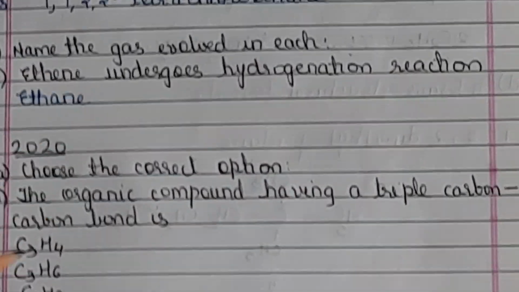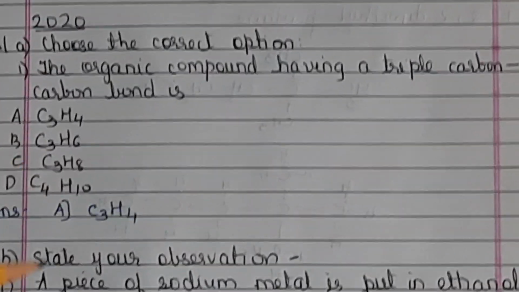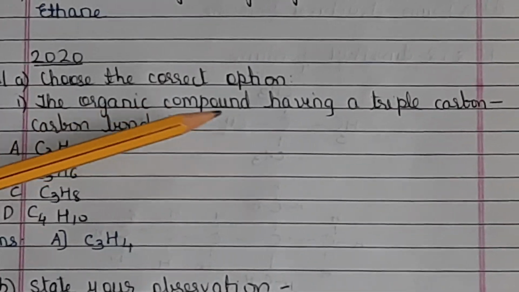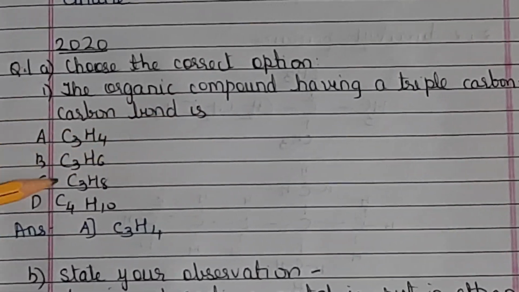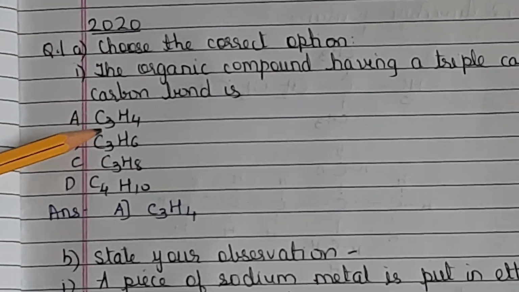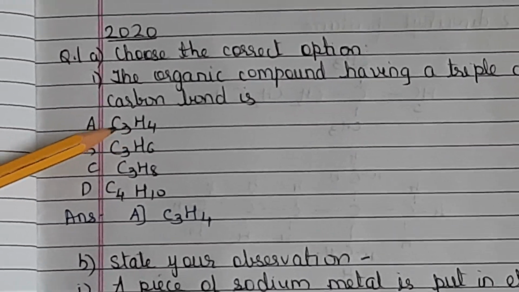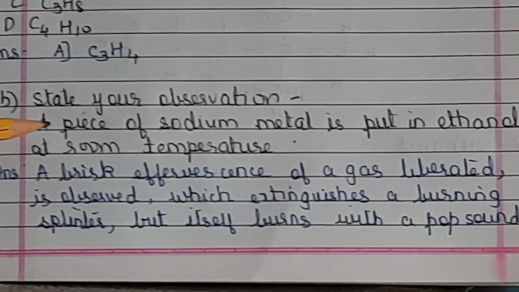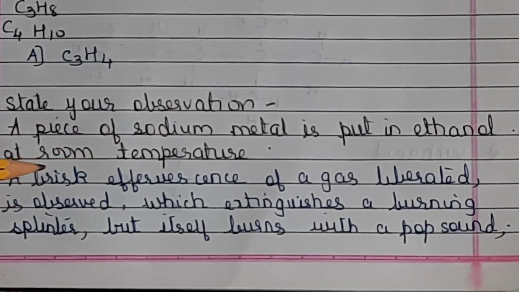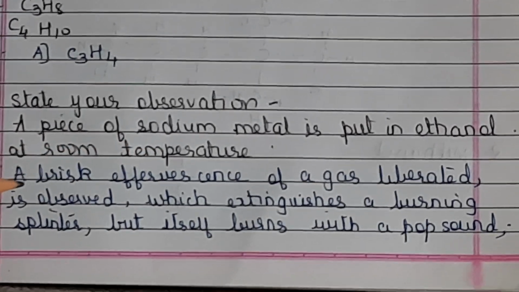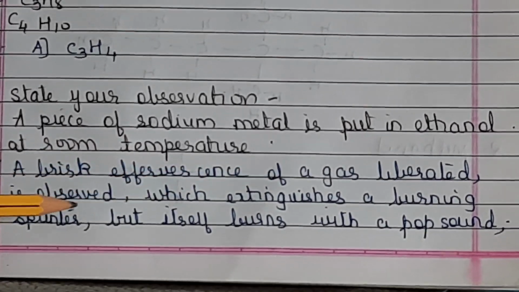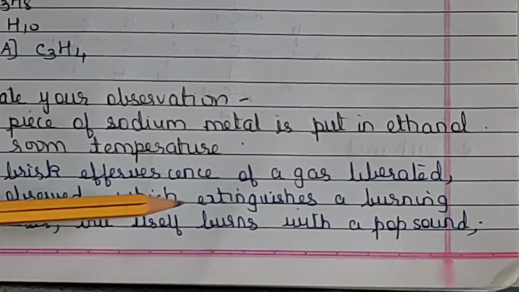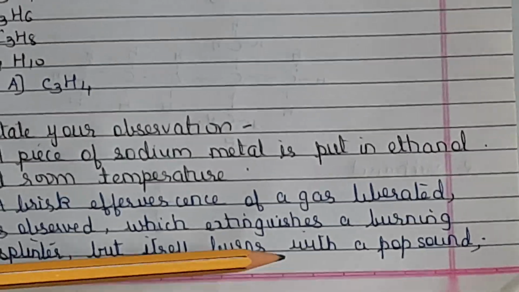Now coming to our last year, that's 2020, this year's board paper. Choose the correct option. Organic compound having a triple carbon bond is C3H4, because that only satisfies the formula CnH2n minus 2. State your observation. A piece of sodium metal is put in ethanol at room temperature. You will get a brisk effervescence of the gas liberated. Now this will not extinguish a burning splinter but will burn with a pop sound, because the gas is hydrogen.